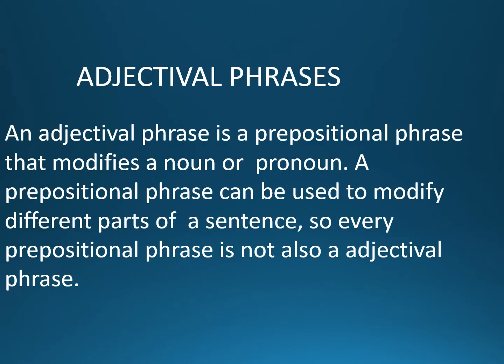Adjectival phrases. An adjectival phrase is a prepositional phrase that modifies a noun or a pronoun. A prepositional phrase can be used to modify different parts of a sentence. So every prepositional phrase is not also an adjectival phrase.